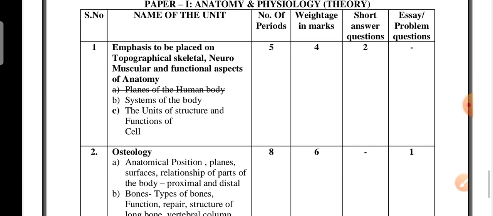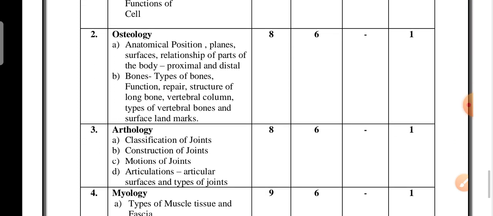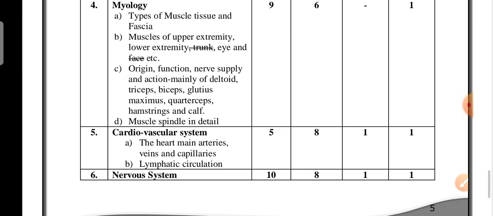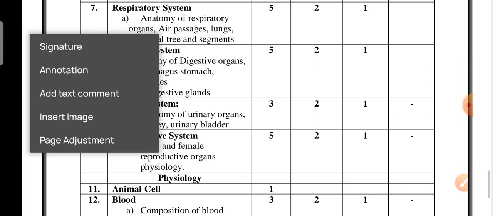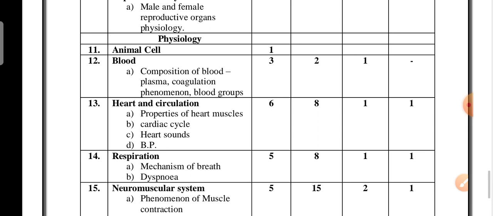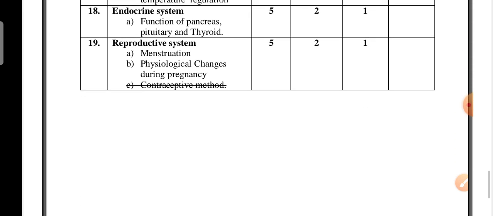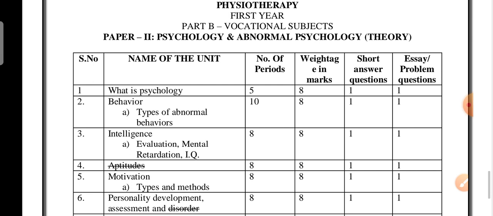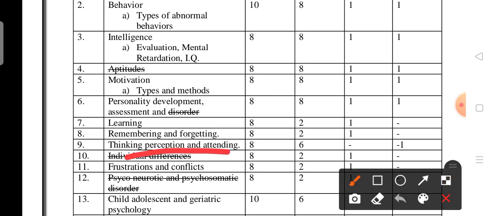Paper 1, anatomy and physiology. Next, in this, the contraceptive method is deleted. Some have already hit this topic, it is deleted. You have to go to this. Paper 2 is psychology, abnormal psychology. These are the deleted topics, this one and all, aptitudes and all.